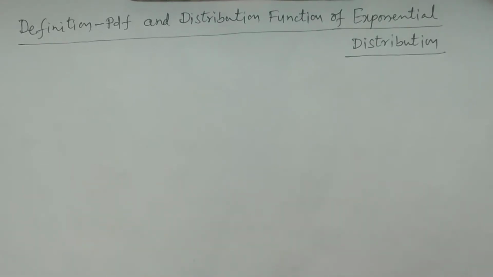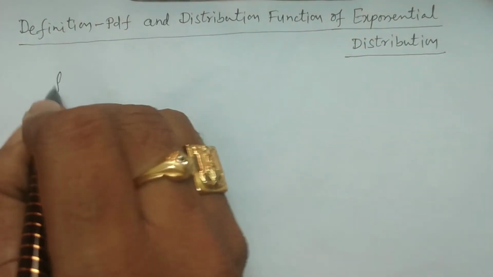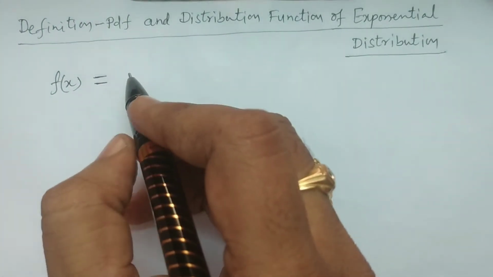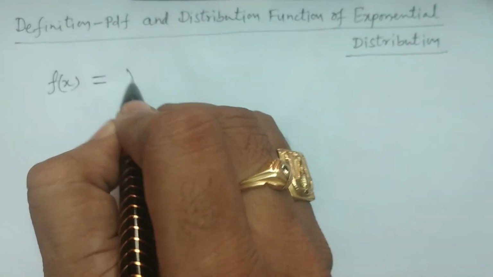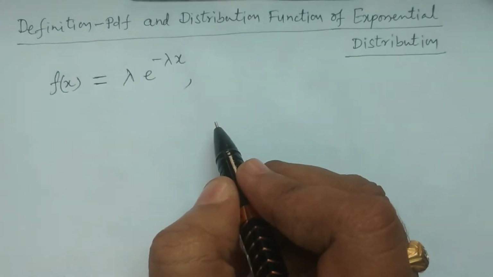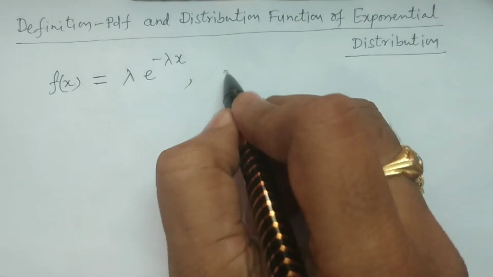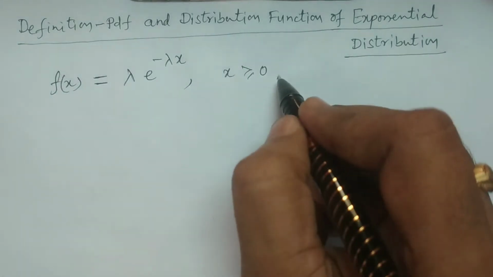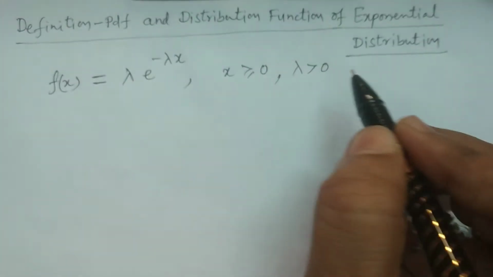If we consider a continuous random variable capital X in the limits 0 to infinity, with the probability density function f of x equal to lambda into e power minus lambda x, where lambda is the parameter, x takes values x greater than or equal to 0, and lambda is greater than 0.